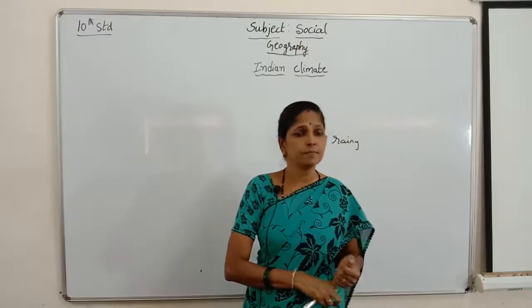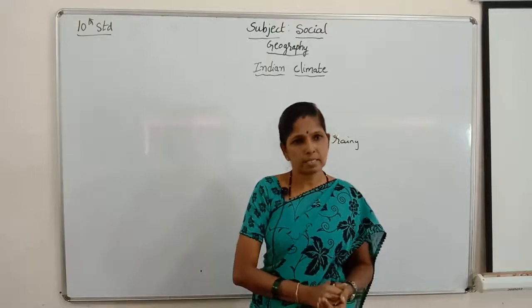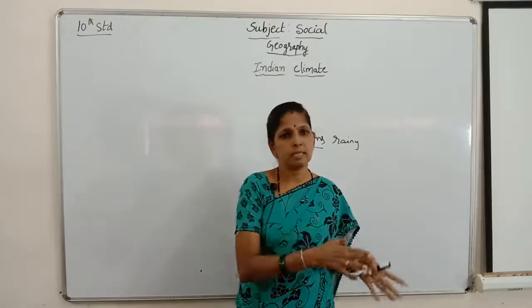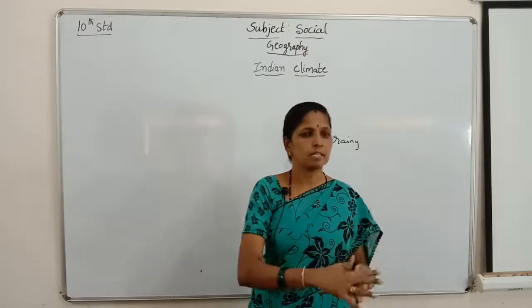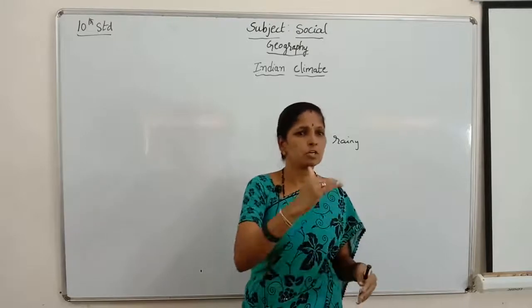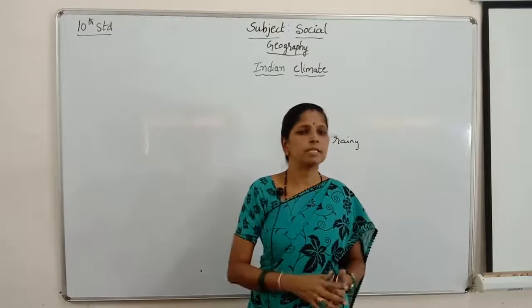As you can see, low rainfall falls on these areas because they are adjoining, side by side. Kutch is very near to Gujarat, and Rajasthan is towards the northern part of Gujarat.